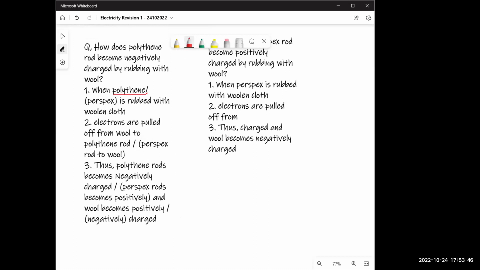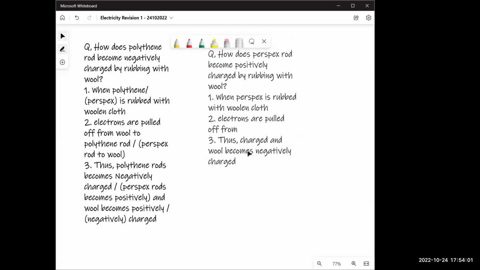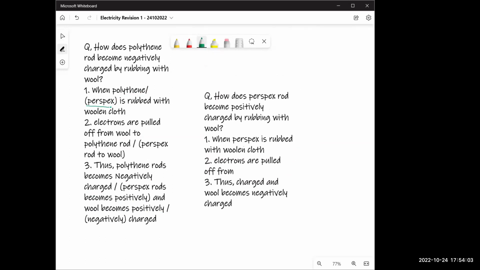Let's say if you're reading polythene, then you have to read the first option, this one and this one. But if you're reading for perspex, all you have to do is read the bracket part instead of this one. Any questions? Do you understand what I mean?